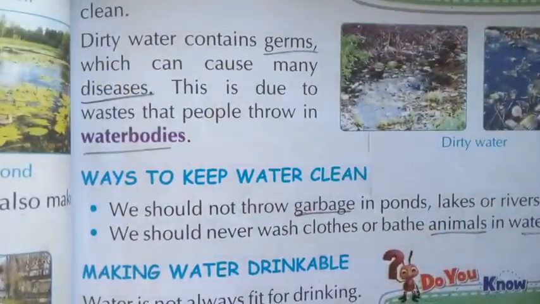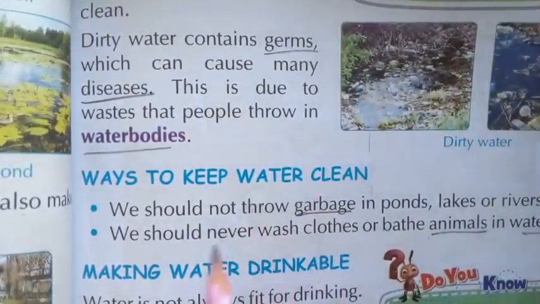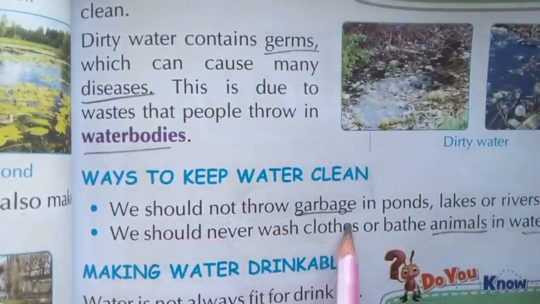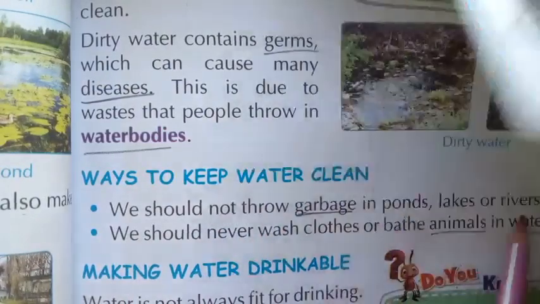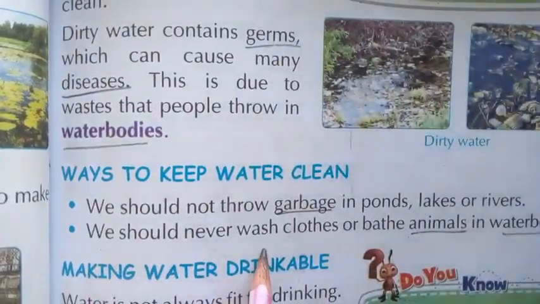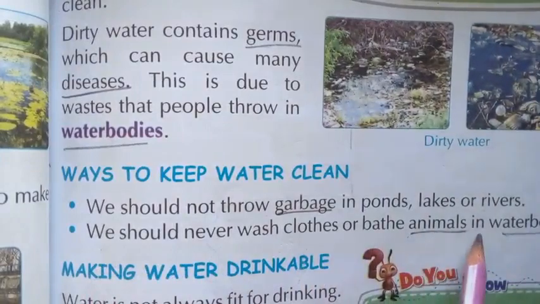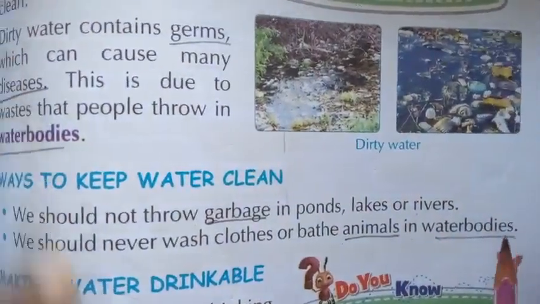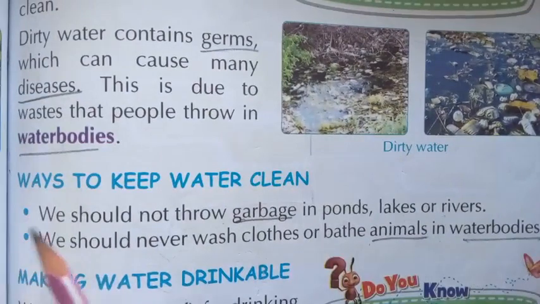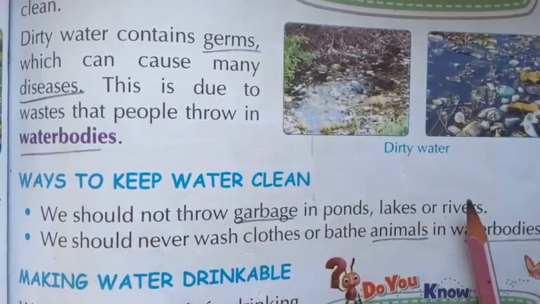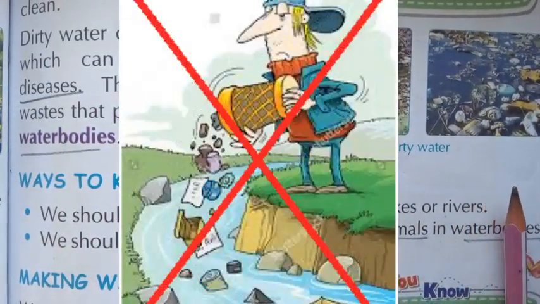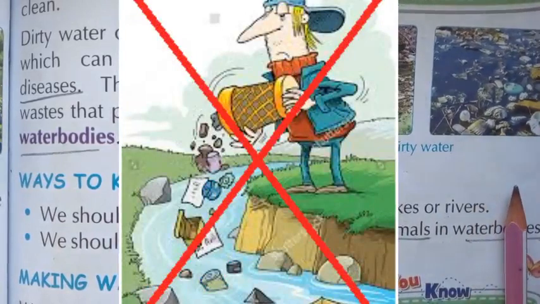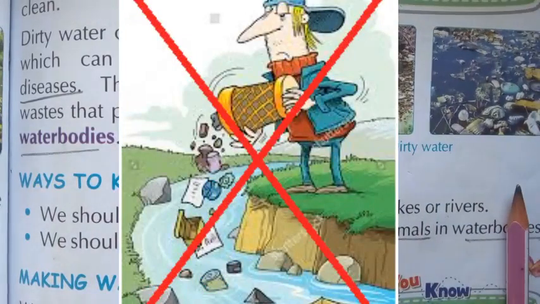Then, ways to keep water clean. So what are the ways we have to follow to keep the water clean? We should not throw garbage in ponds, lakes or rivers. We should never wash clothes or bathe animals in water bodies. See children, these are the measures we have to follow to keep our water clean. So what are they? We should not throw garbage in ponds, rivers or lakes.